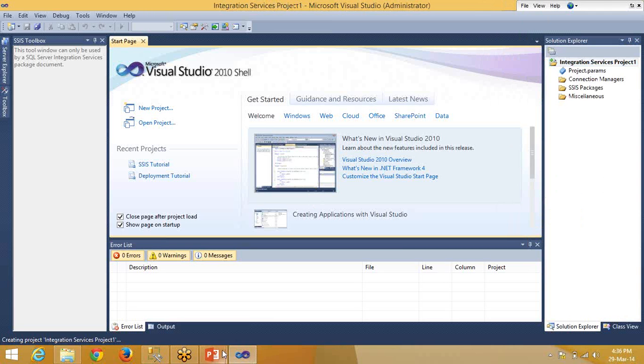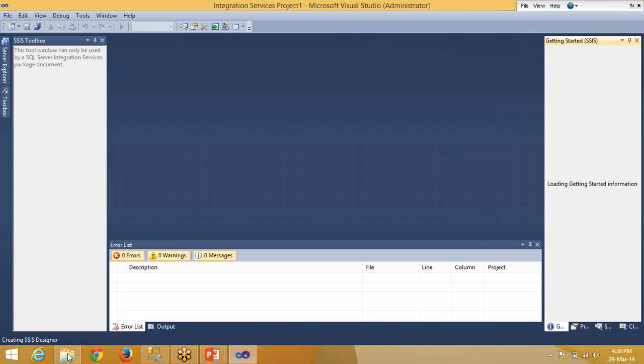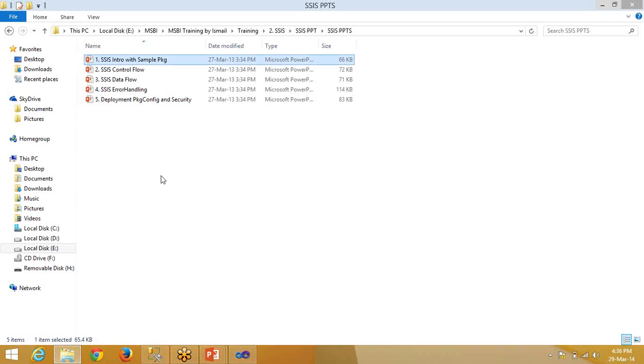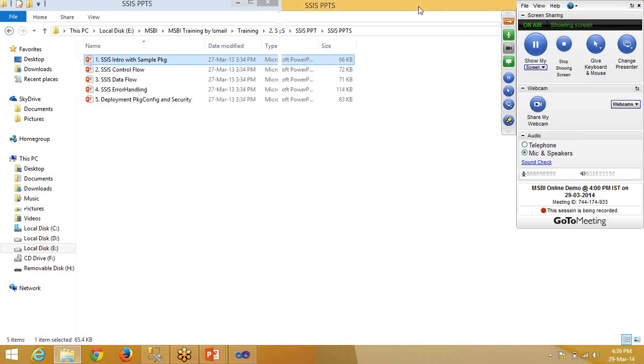So I've just opened it. The PPTs which I have shown you are of 2008 R2 only. You are aware of the control flow, data flow, transformations and all this. Let me come in order.